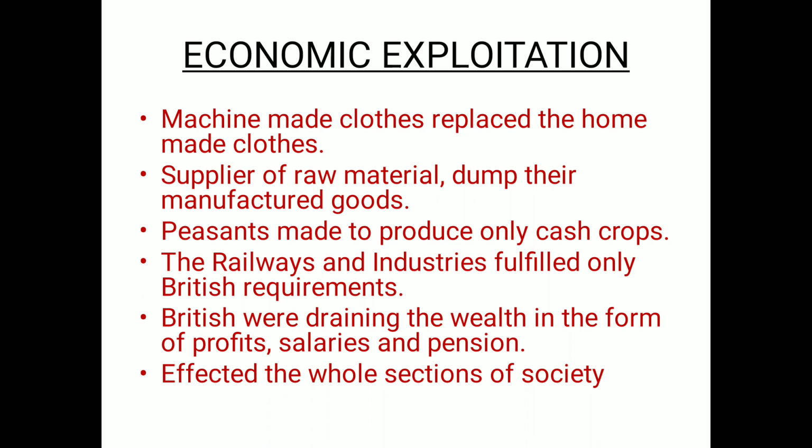Next, supplier of raw material: they dumped their manufactured goods. Now they simply made India a supplier of raw material. They simply started producing the raw material in the Indian economy, and after that they simply sold off their goods in a packaged form to their own country, right, everyone? So this way they started dumping their manufactured goods in India. Next, peasants and indigo planters were made to produce only cash crops. This we have already done. Cash crops, indigo planters, basically they started attacking them, right?